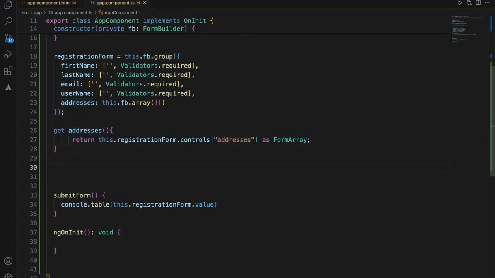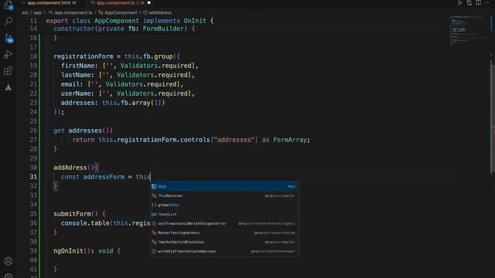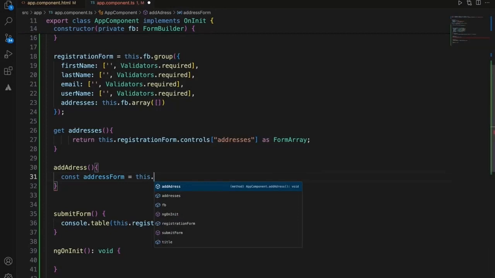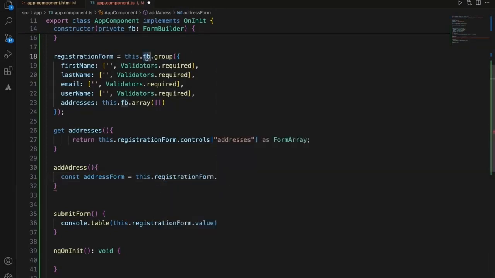But first, we need to add the address. To add an address, I need one more function. Within this I will add the actual address form. Of course, we have to use form builder, and we need to create the group.